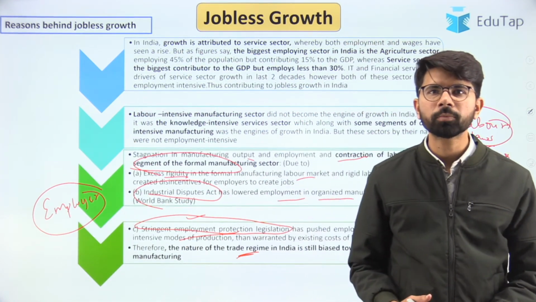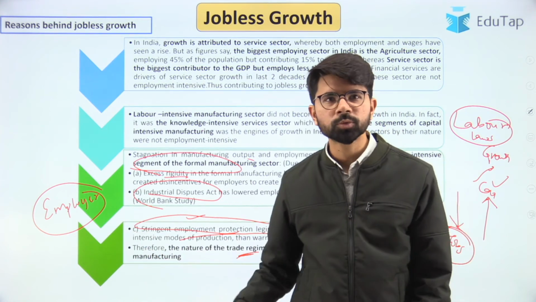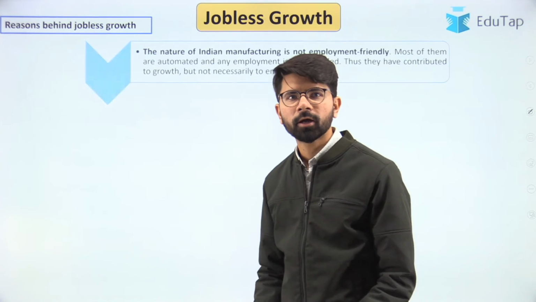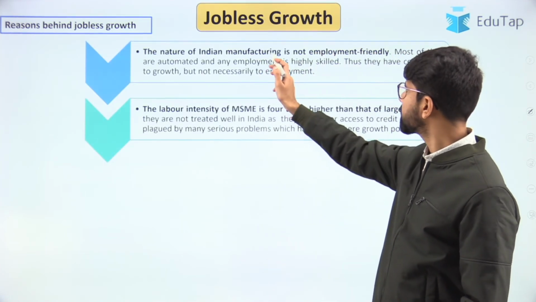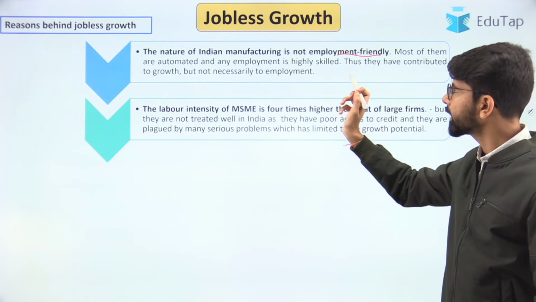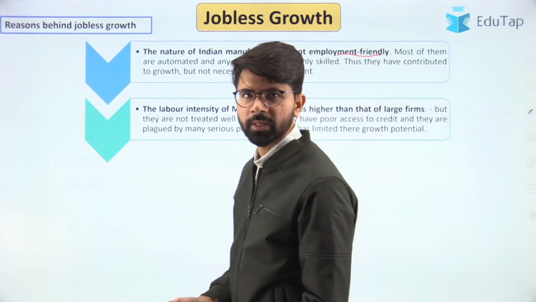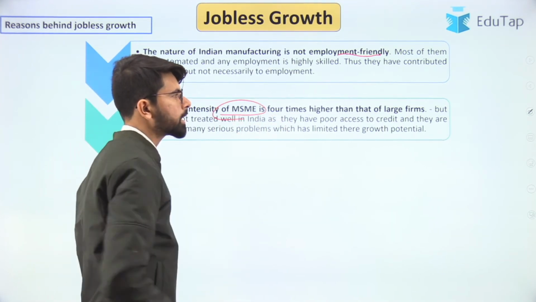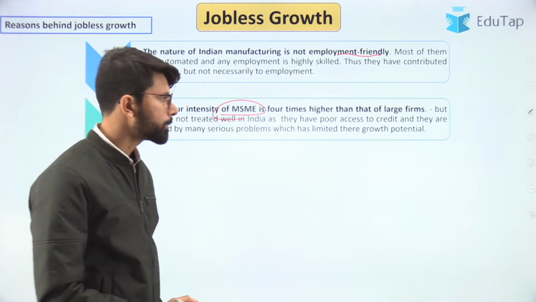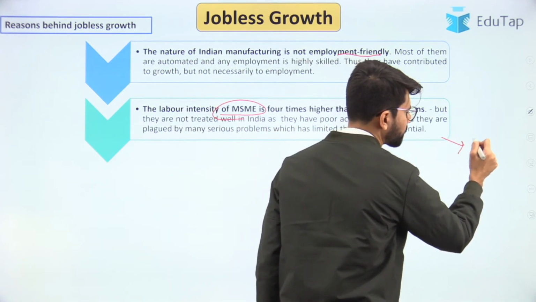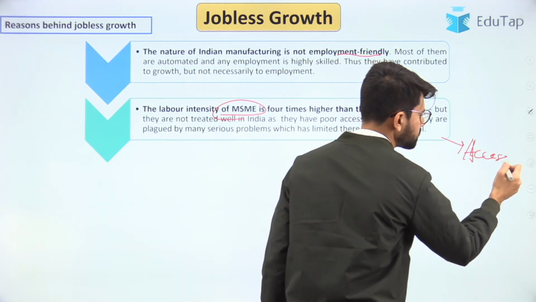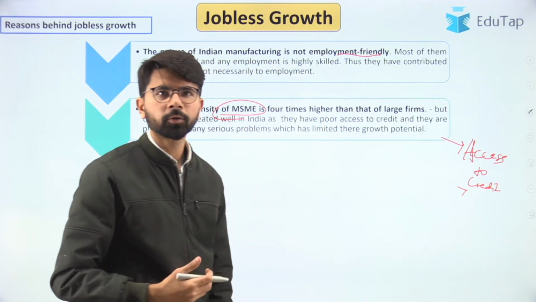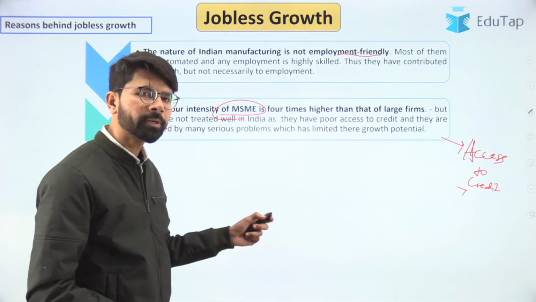See, because there have been rigid labor laws, the employers have opted for capital intensive industries. Now let us look at a few more reasons. The nature of Indian manufacturing is not employment friendly. Again, the same point, they have gone for capital intensive industry, and the labor intensity of MSME is 4 times higher than that of large firms, but they are deprived of access to credit, and they do not have the adequate technology to boost their growth. So this has limited their growth potential.